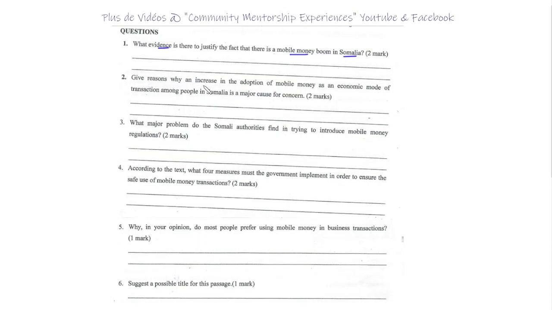Okay, 2. Give reasons why an increase in the adoption of mobile money as an economic mode of transaction among people in Somalia is a major cause for concern. So there is an issue with mobile money. What could that be? 3. What major problem do the Somali authorities find in trying to introduce mobile money regulations? So there is the idea of, because there are concerns, regulating the sector. 4. According to the text, what 4 measures must the government implement in order to ensure the safe use of mobile money transactions? 5. Why, in your opinion, do most people prefer using mobile money in business transactions?